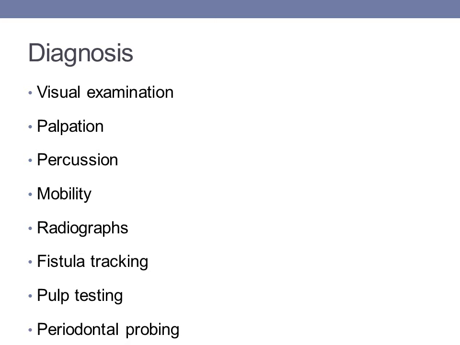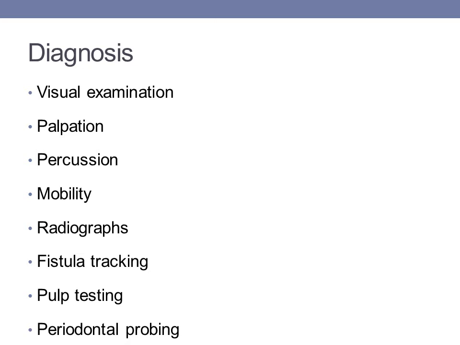Now, how is this fistula tracking done? It is done by inserting a semi-rigid or radio-opaque material into the sinus tract until resistance is met. This is done with the help of either a gutta-percha point or a pre-softened silver cone. An IOPA is taken, which will reveal the origin of the sinus tract. When coming to pulp testing, mostly true pulp testing is not possible. It is only pulp sensitivity testing. Then mostly a negative response is indicative of necrosed pulp, and a lingering response is indicative of irreversible pulpitis.